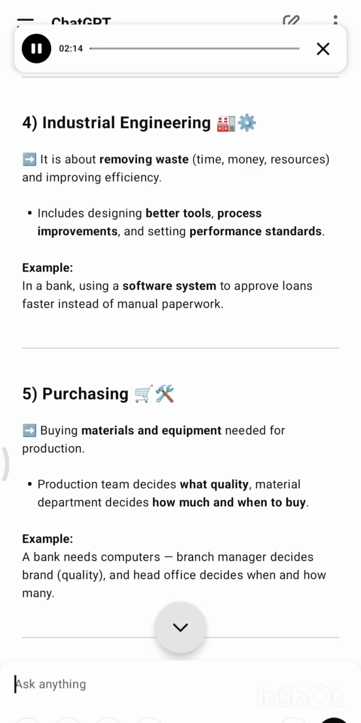4. Industrial engineering. It is about removing waste of time, money, and resources, and improving efficiency. Includes designing better tools, process improvements, and setting performance standards. Example: in a bank, using a software system to approve loans faster instead of manual paperwork. 5. Purchasing. Buying materials and equipment needed for production. Production team decides what quality. Material department decides how much and when to buy. Example: a bank needs computers. Branch manager decides brand and quality, and head office decides when and how many.